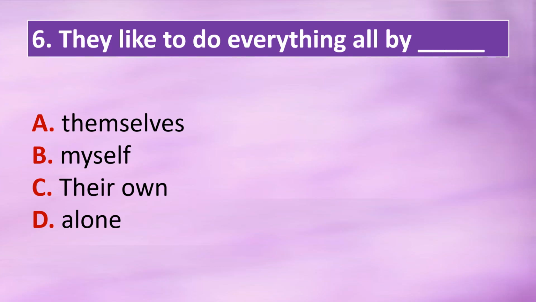Question 6. They like to do everything all by dash. Option A, themselves. Option B, myself. Option C, their own. Option D, alone. The correct answer is option A. They like to do everything all by themselves.